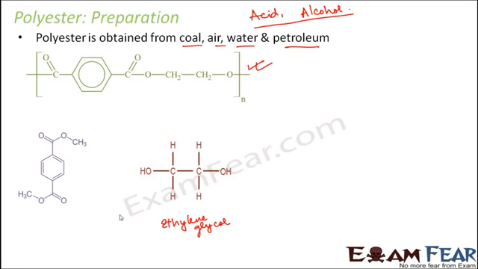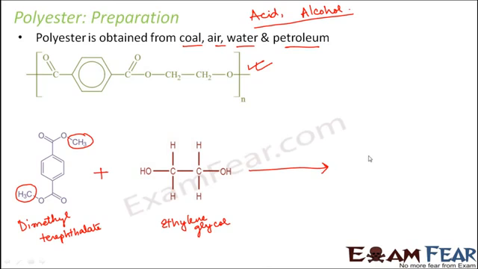So in the first step, this ethylene glycol combines with dimethyl. Here you can see there are two methyl groups. Due to the presence of two methyl groups, it is dimethyl terephthalate. Both of these combine in the presence of a catalyst, which increases the rate of their reaction, and they